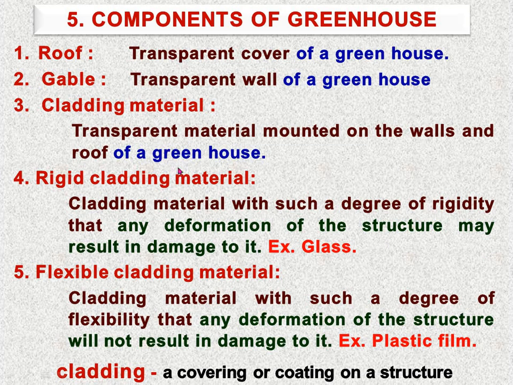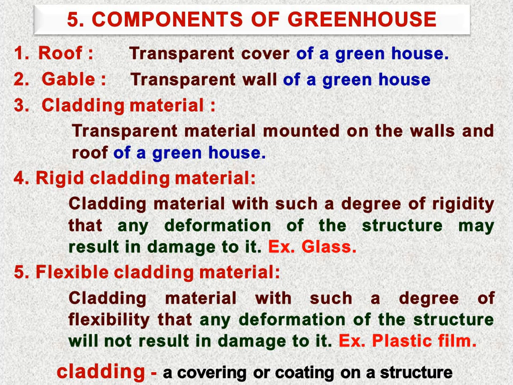Suppose in the rigid cladding material, we have glass, or a glass greenhouse. If we use glass as covering material, then due to a shock load, or suppose there comes an earthquake, or there may be a storm which deforms the structure, then due to the deformation of the structure there will be damage in the greenhouse.